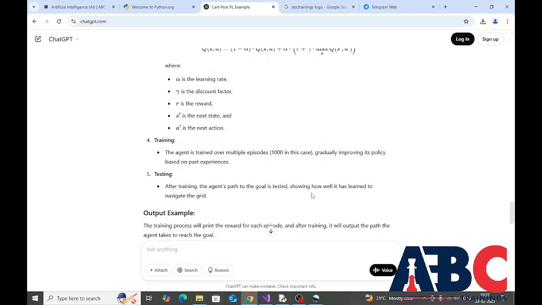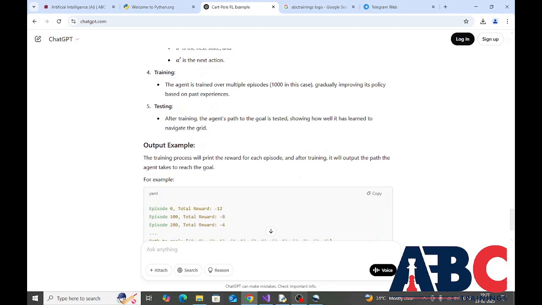Training. The agent is trained over multiple episodes, 1000 in this case, gradually improving its policy based on past experiences. Testing. After training, the agent's path to the goal is tested, showing how well it has learned to navigate the grid.